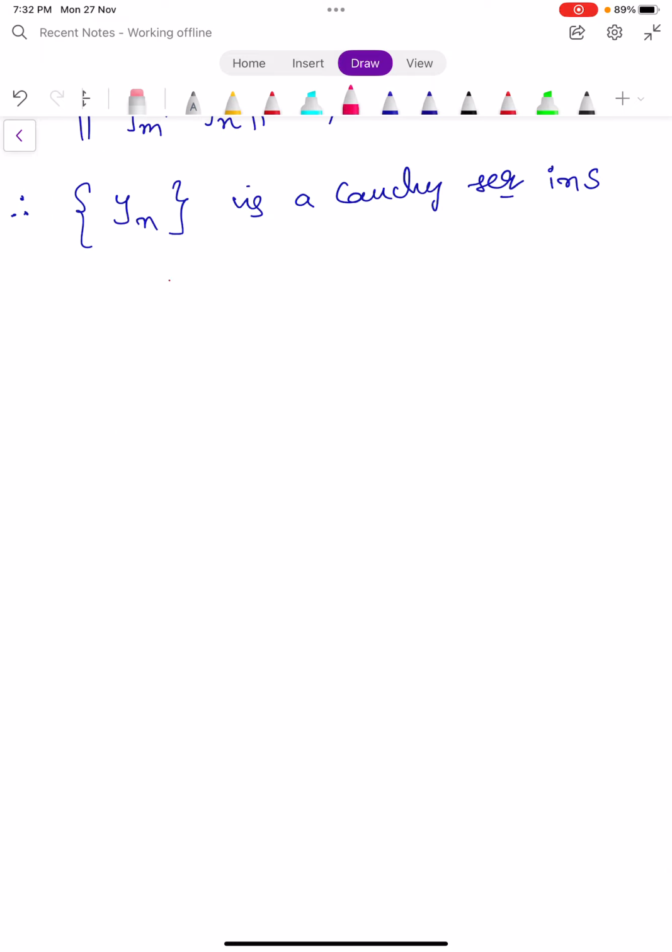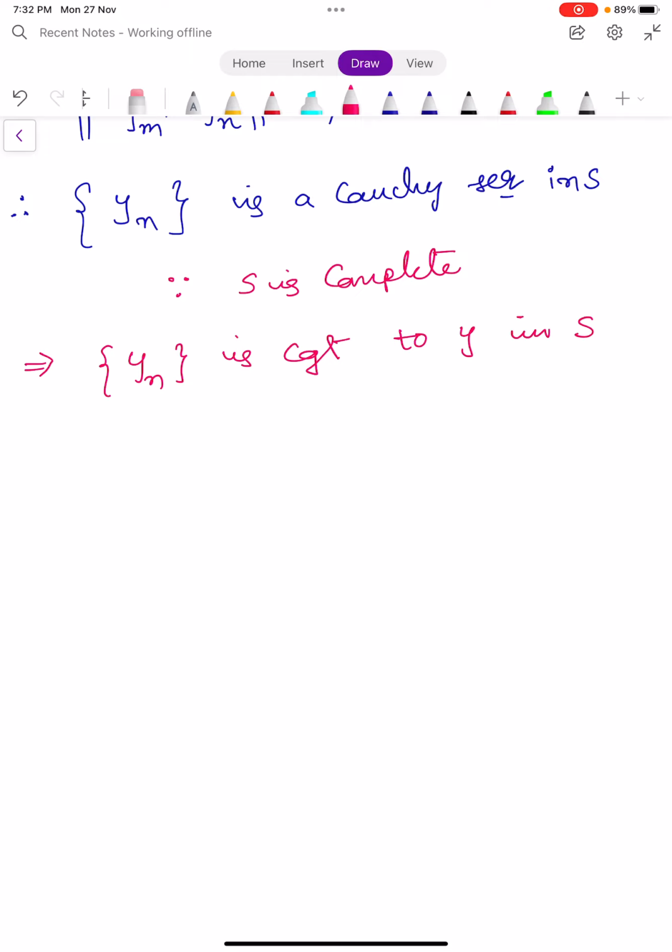And what is the nature of capital S? Since capital S is complete, what it means? Every Cauchy sequence in it is convergent. Therefore, the sequence yn is convergent to y in capital S. Remember this point. Now we go for one more. What is the definition of yn? Since yn is equal to xn by norm xn, from this calculation you observe that xn is equal to yn into norm xn.